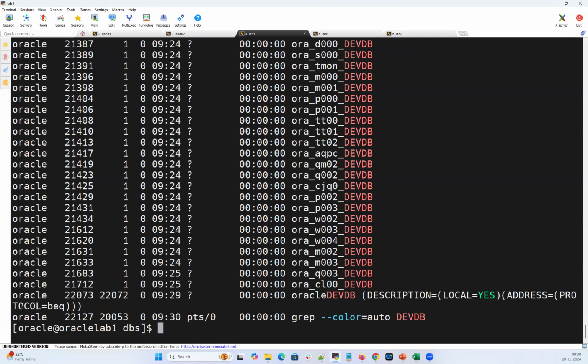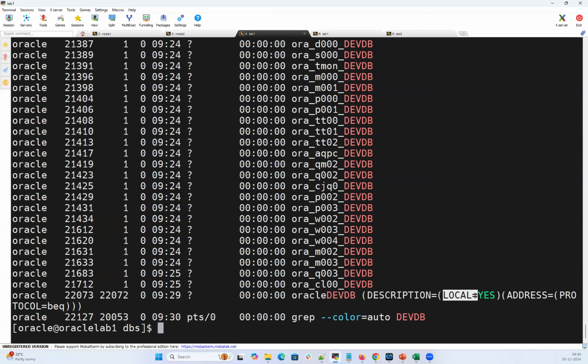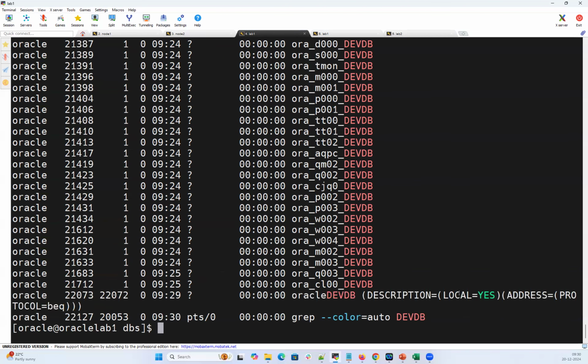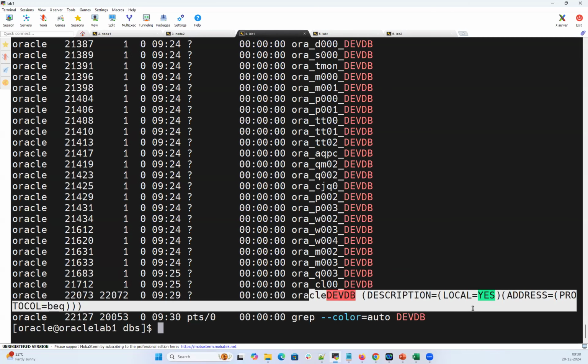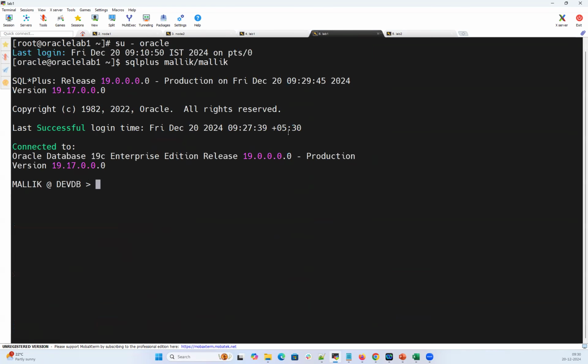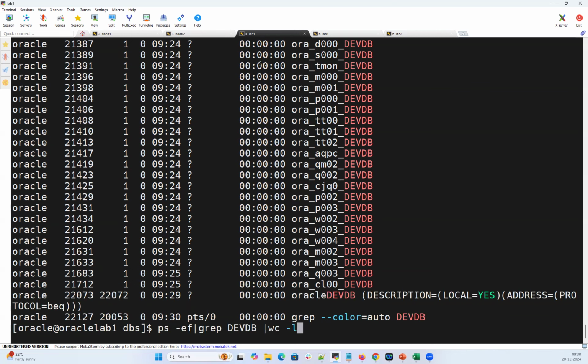So if I check devdb, and this is the connection here, it says local equal to yes. Local equal to yes means I have connected using this local connection here, SQL plus, from this server. If any user is connecting from the application or the web, that will have local equal to no, a remote connection. So one server process got added and my count became 53. And I'm going to exit from that Malik user session. The user exited from the database. Now let's see the count.